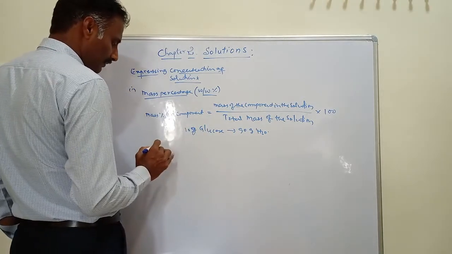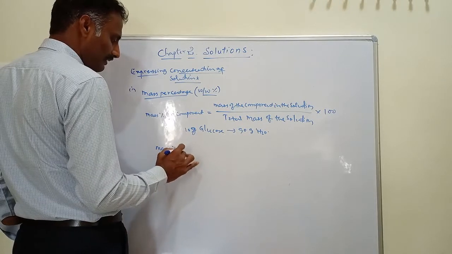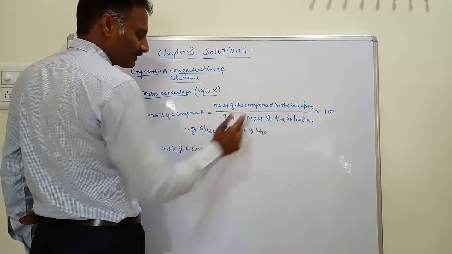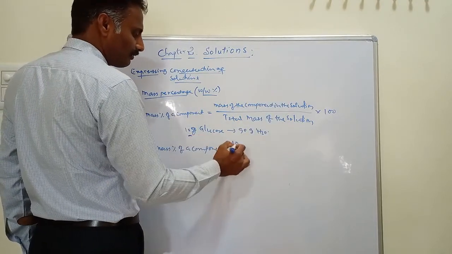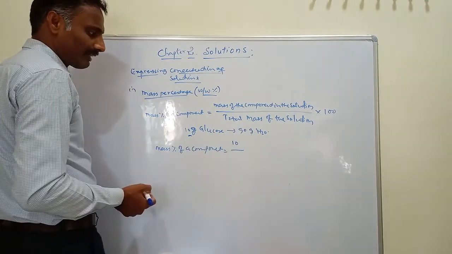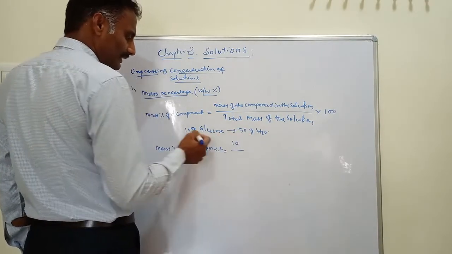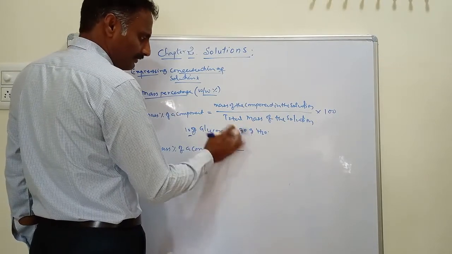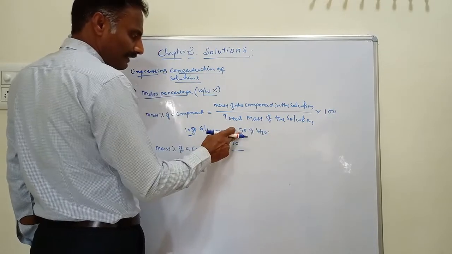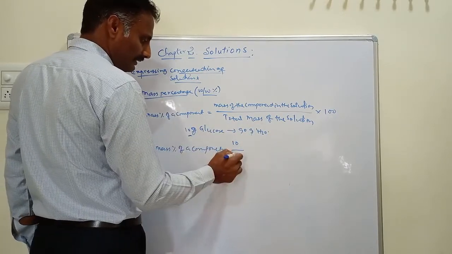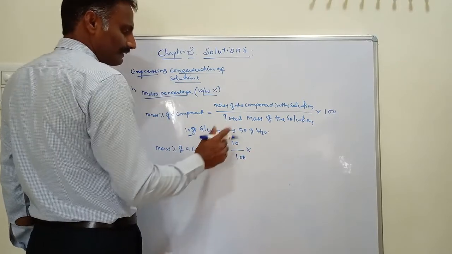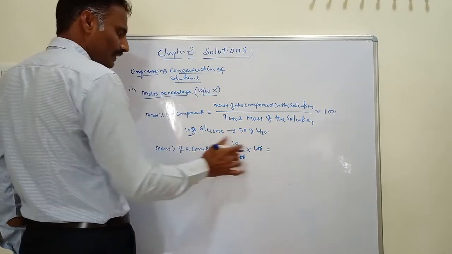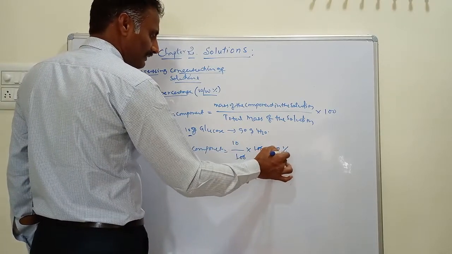Mass percentage of a component is equal to the mass of the component in the solution. How much mass are we taking? 10 gram of glucose, which we are dissolving in 90 gram of water. This is the solute and this is the solvent. Solute plus solvent equals solution. In the denominator we should take the total mass of the solution: 90 plus 10, that is 100, multiplied by 100. Then the mass percent of the component is 10%.